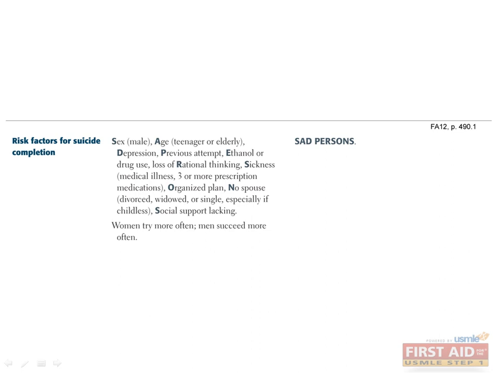While not particularly boards relevant, risk factors for suicide completion is a very standard wards topic. There are certain red flags for suicide completions that should be fully evaluated in patients who exhibit signs of suicidal ideation. People with the highest risk are males, teens, the elderly, patients with major depressive disorder or previous suicide attempts, alcoholics, those who lack rational thinking or are sick, and those who are single or lack social support. Appropriately, the mnemonic for these risk factors spells out SAD PERSONS. It's worth noting that women are more likely to try suicide, but it's the guys that actually succeed more often.